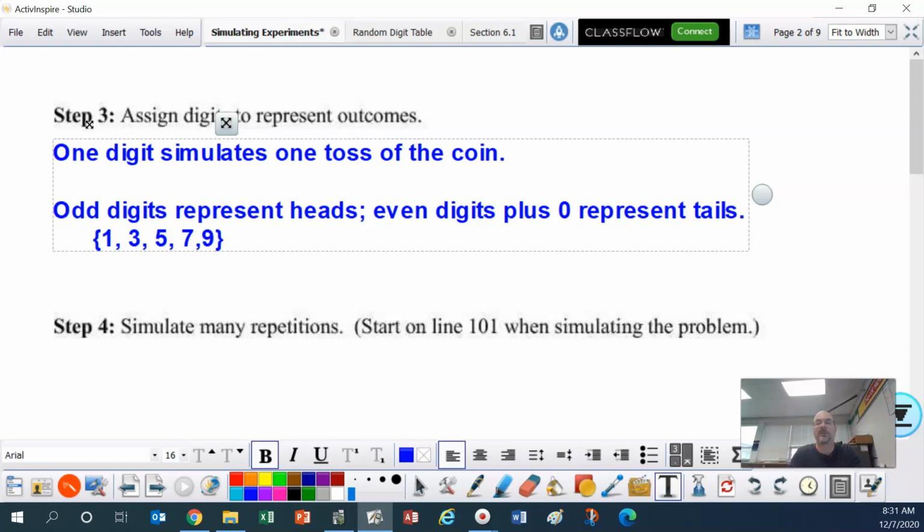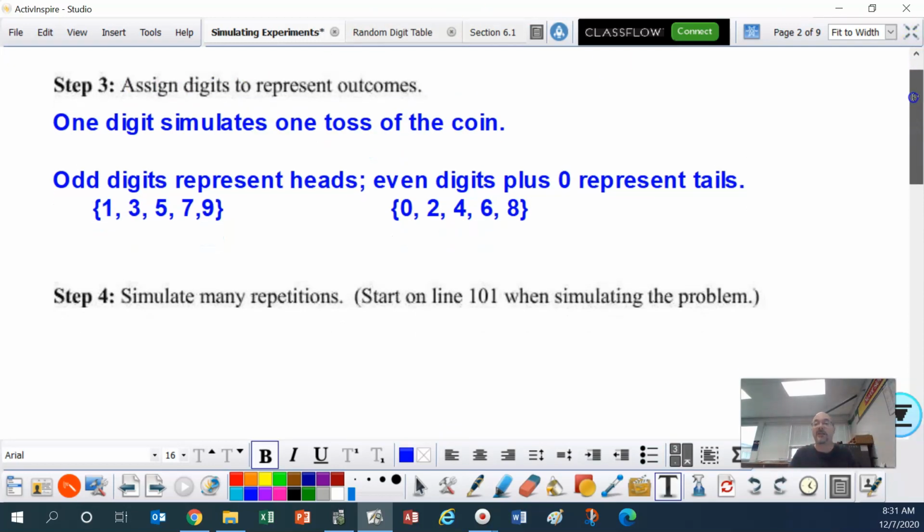Even digits plus 0: 0, 2, 4, 6, 8. So there's 5 of each. They're equally likely, right? So 5 of each. That is assign the digits.